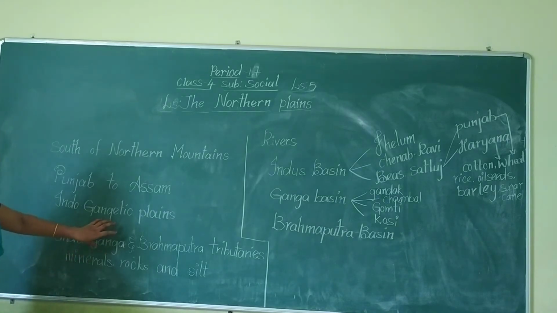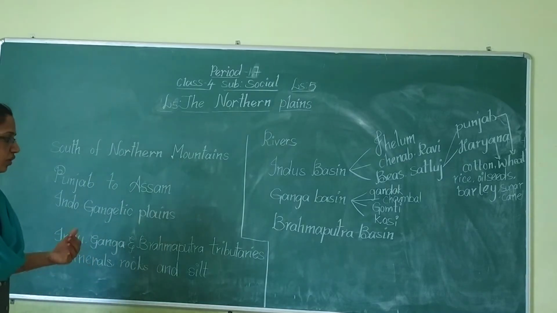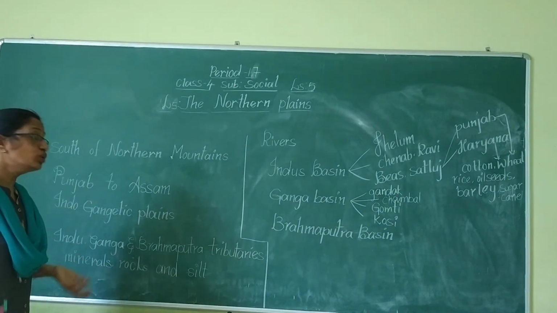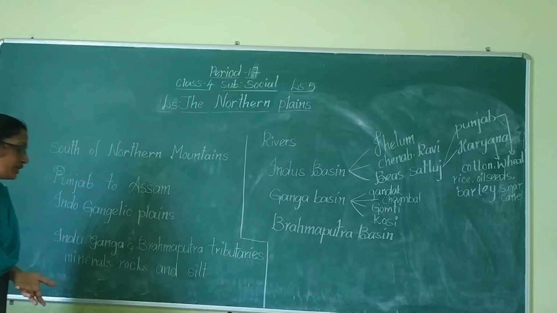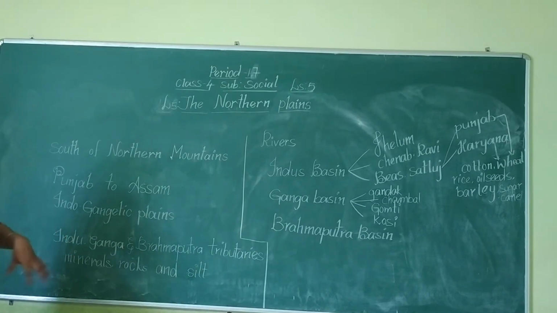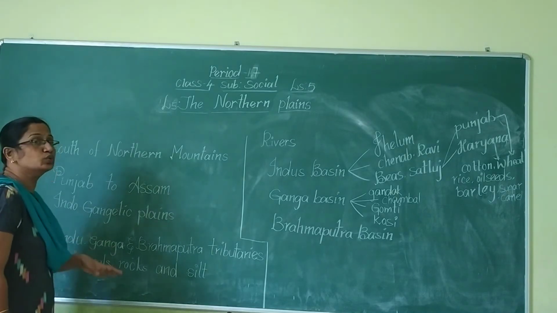So we said that these rivers will deposit the minerals, small rocky particles and silt on the banks. This soil is called alluvial soil. These rivers will also bring the dry leaves, the dry clay, the smooth mud, and small rocky particles. So these are all combinedly called alluvial soil.